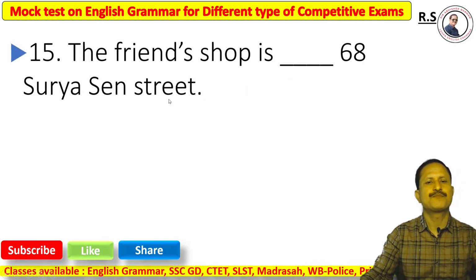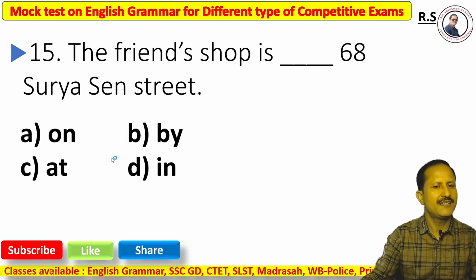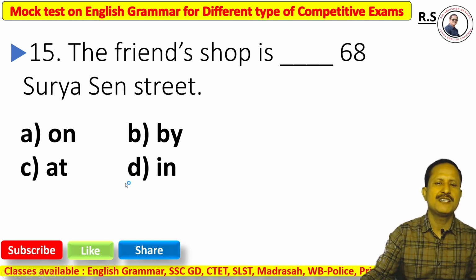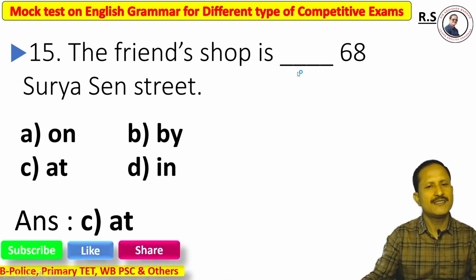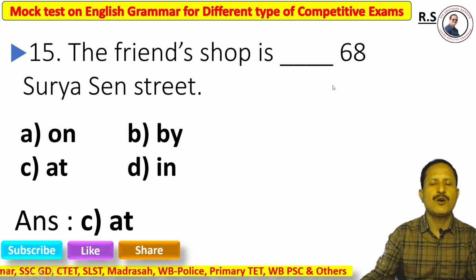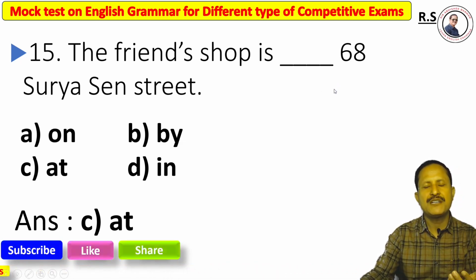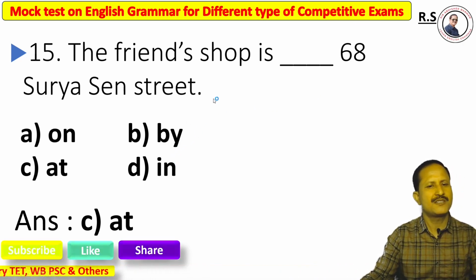Question number 15. The famous shop is dash 68 Sudarshan Street in Kolkata. Option A, on, option B, by, option C, at, option D, in. The right answer is option C, at. Why? We must keep in mind that when we talk about a house number or street number, we must use at. The right answer is option C, at.